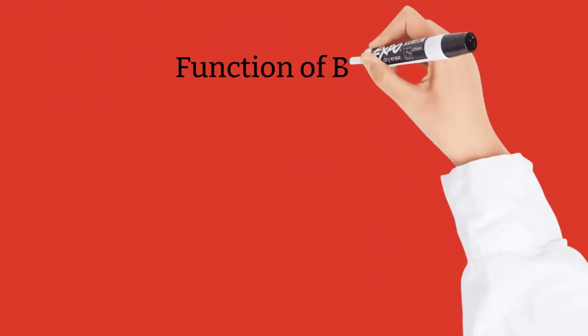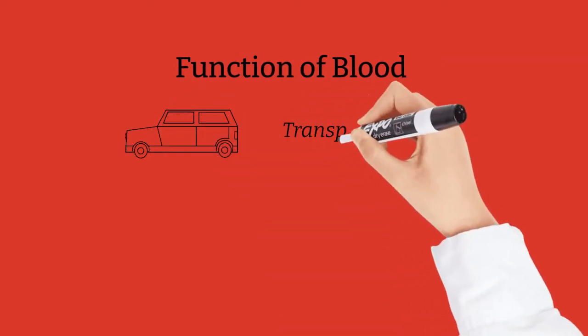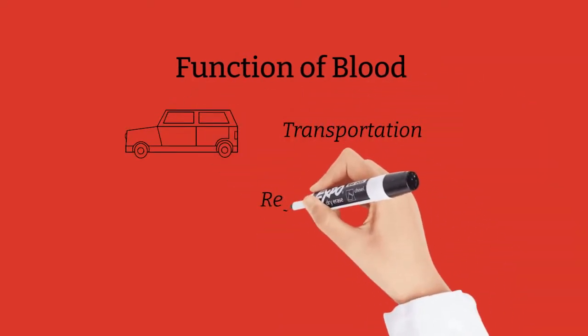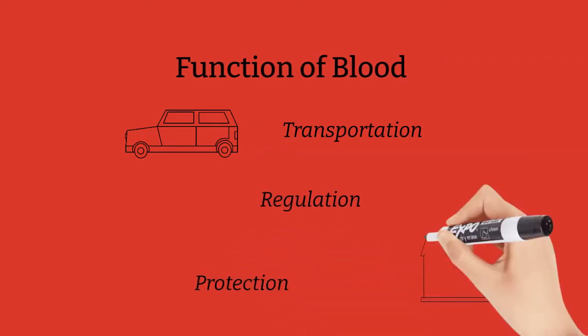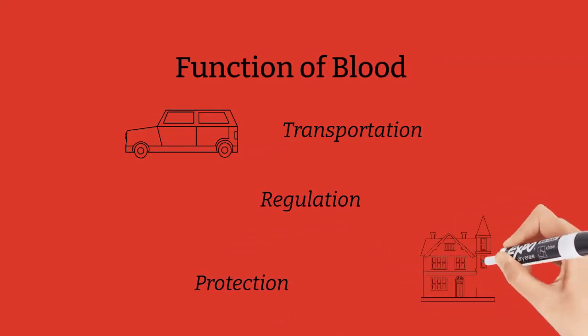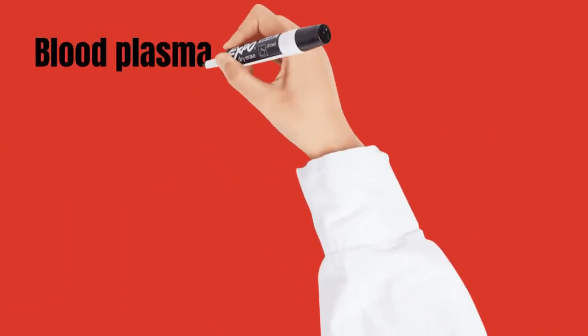What are the main functions of blood? Blood has 3 main functions: transportation, regulation, and protection. Different components of blood perform different functions. Let's talk about blood plasma first.